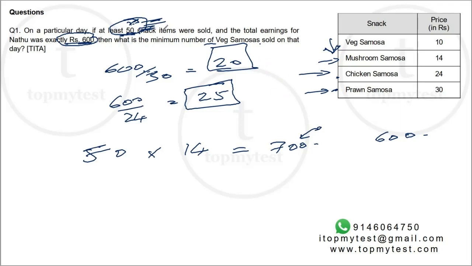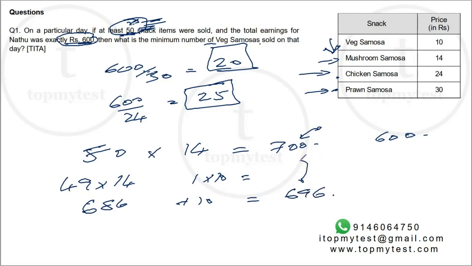Now I have to slowly replace a mushroom samosa with a veg samosa. Every time I replace a mushroom samosa with a veg samosa, suppose I take 49 mushroom samosas and 1 veg samosa, you are going to lose 14 rupees. Instead of 50 into 14, it will be 49 into 14. That will be 686, but you are going to gain 10 rupees in terms of veg samosas. That will become 696. So there is a drop of 4 rupees in earnings.